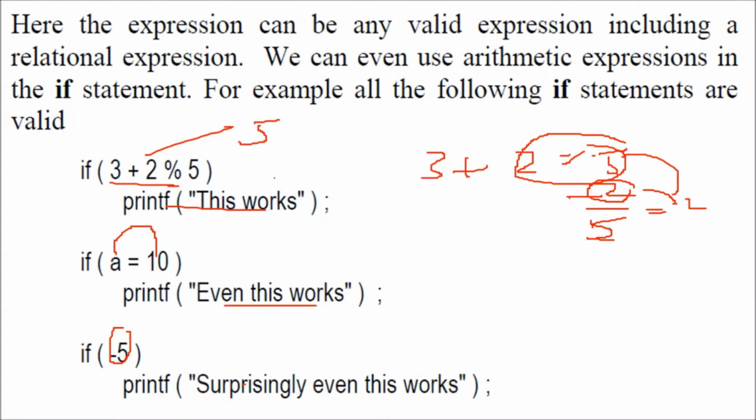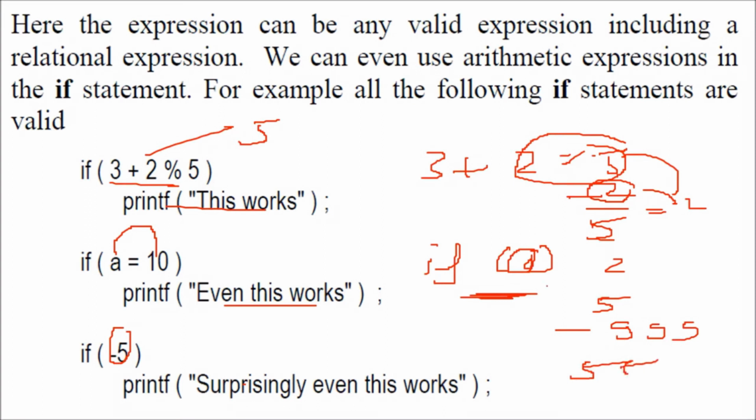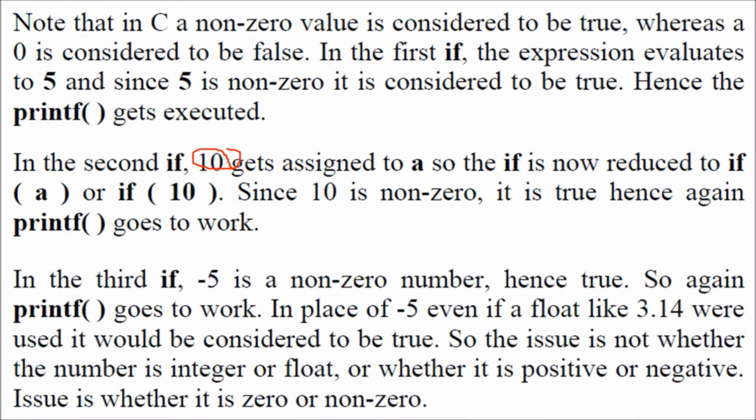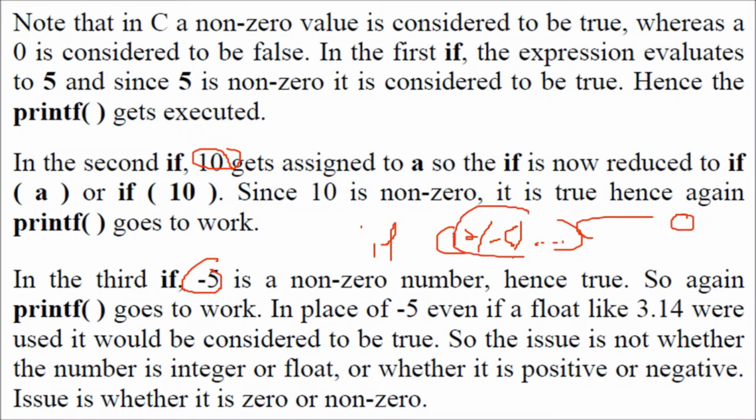How is it happening? What is the real thing? The real thing is, if 0, then this line will not execute. Otherwise, anything other than 0, it can be 2, it can be 5, it can be minus 999, it can be 55. Anything you give other than 0 will be treated as true. I hope I am clear. If 0, it means it is false, the condition is false. If you give any number here, the compiler in C is going to take it as true. I hope you got the idea. 10, 5, minus 5, no worry. Any number other than 0 will always be true.